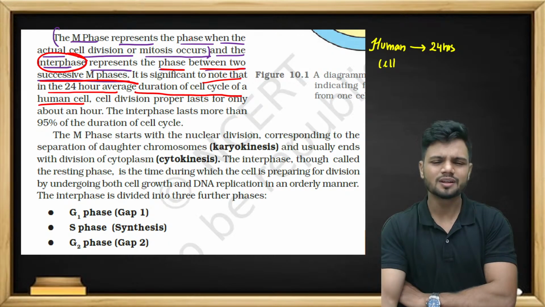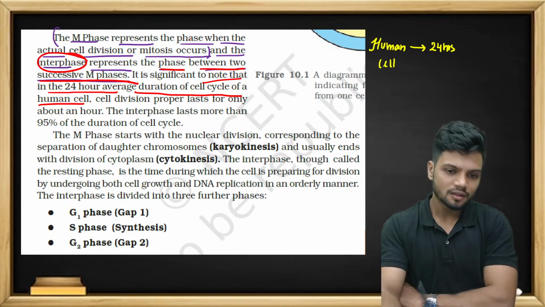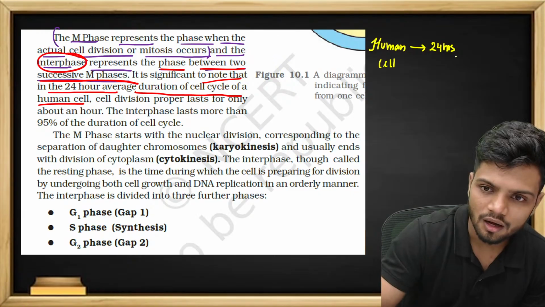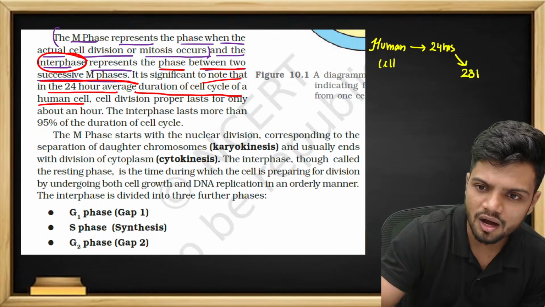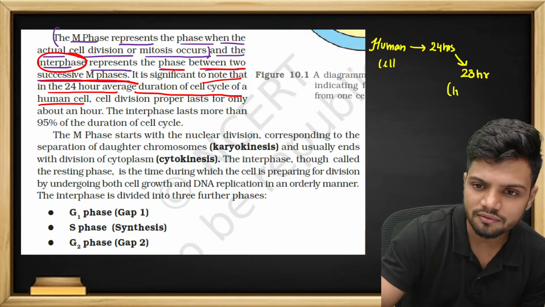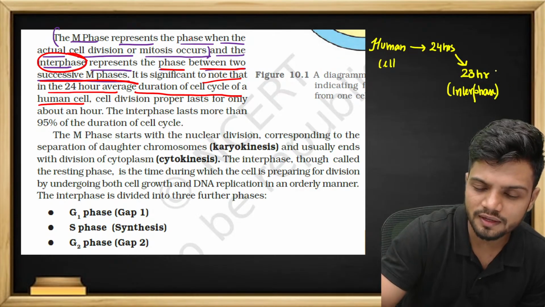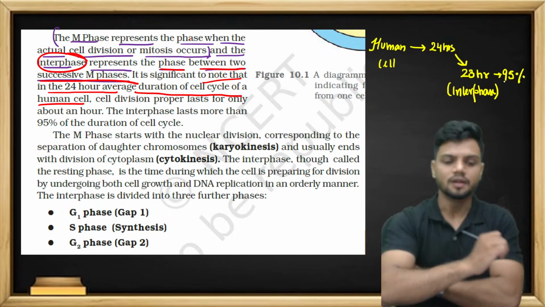Board examination, a little bit less time, but you have to prepare. But for a human cell, out of this 24 hours, 23 hours it is in interphase. That is roughly around 95% of the time.